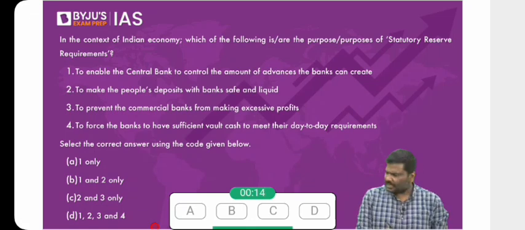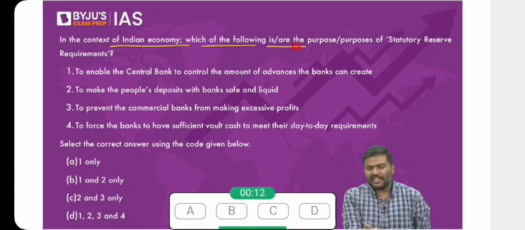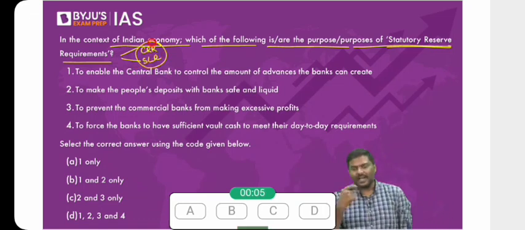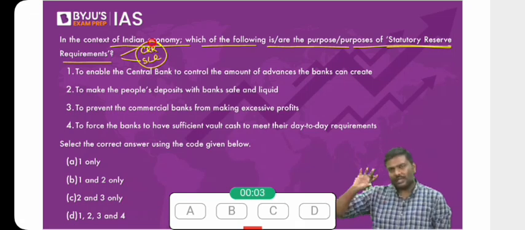Okay, 37% have answered correctly. In the context of Indian economy, which of the following is the purpose or purposes of statutory reserve requirements? There are 2 statutory reserve requirements. One is CRR, another one is SLR. Tell me what is the purpose of CRR and SLR? Why does RBI have statutory reserve requirements? 1, to control how much credit will be created. All of you agree?